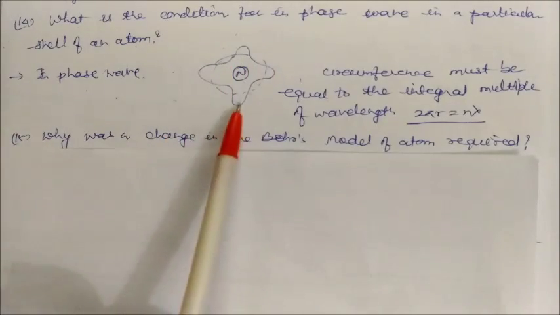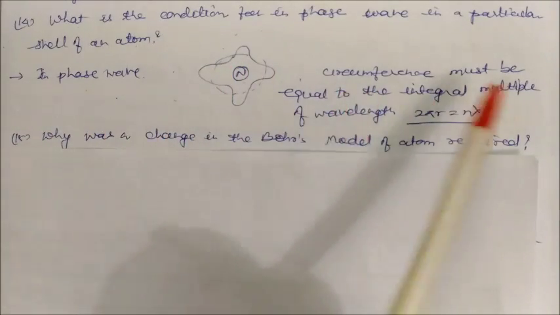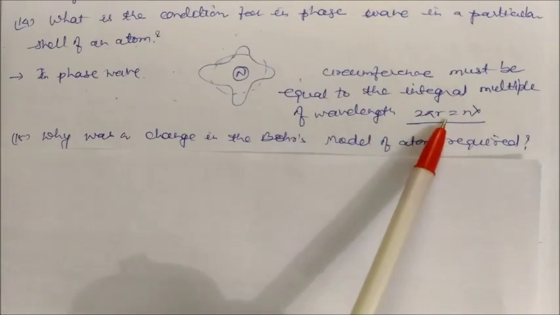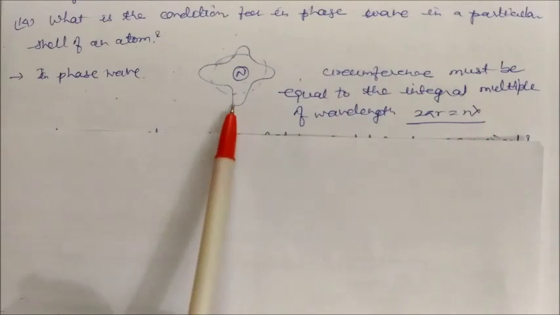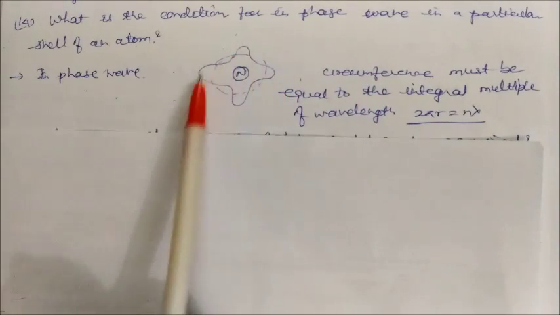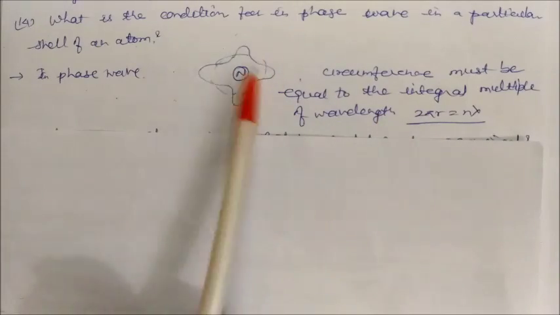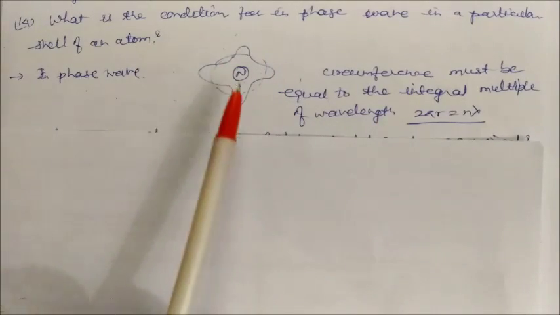So to make the in-phase wave, the circumference must be equal to an integral multiple of the wavelength. That is, 2 pi r = n lambda. In this way we can see there are 4 wavelengths, so 4 shapes are there. So n is equal to 4 in this case, so this must be your 4th orbit.